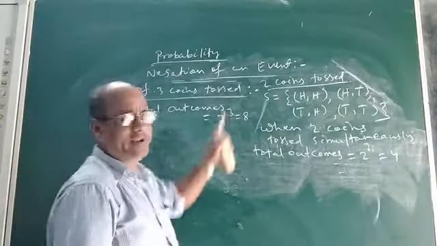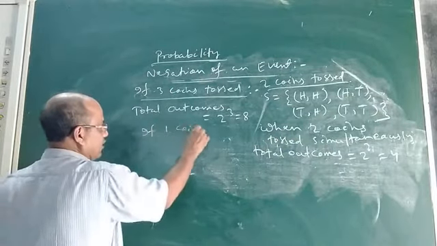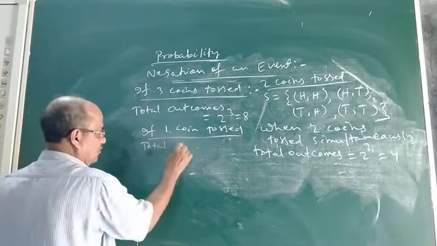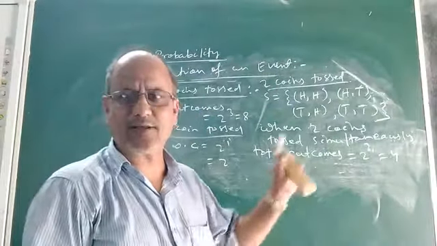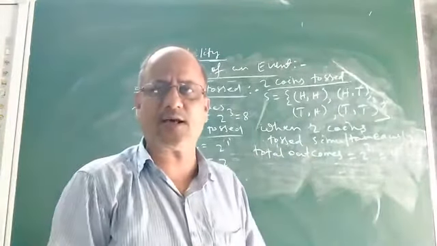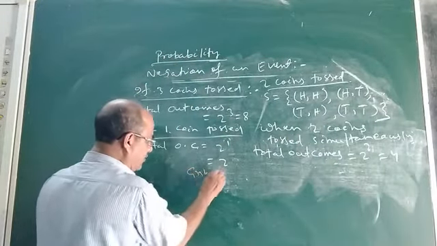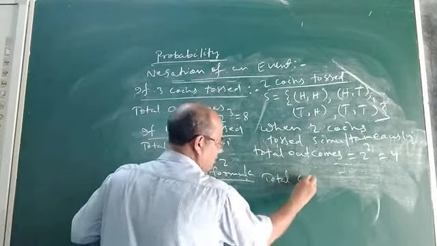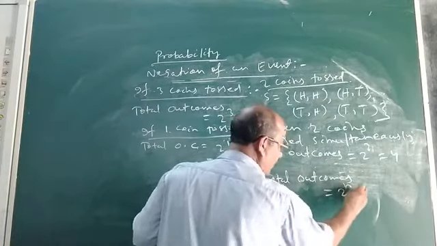When 1 coin is tossed, it is 2 to the power 1. If 1 coin is tossed, then total outcome is equal to 2 to the power 1, that is 2. So what will be the general formula to find the total number of outcomes, whether 2 coins, 3 coins, 4 coins, as many coins are tossed at a time? It is 2 to the power n. So the general formula, you remember, is: total number of outcomes will be equal to 2 to the power n.